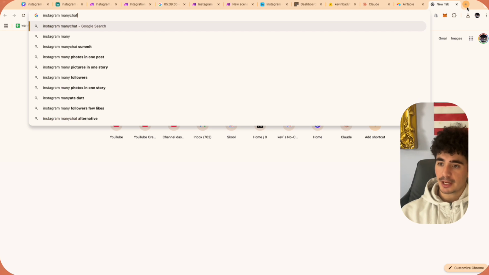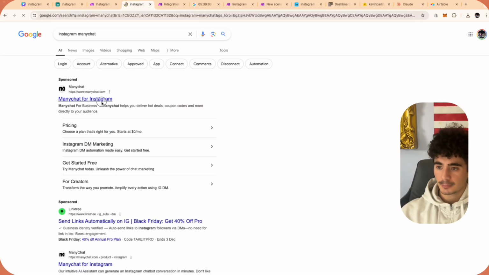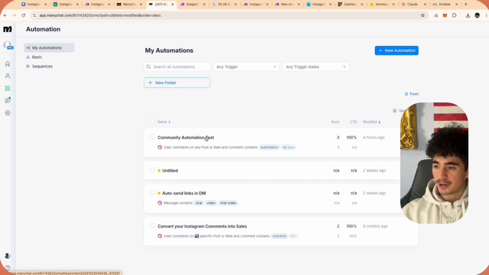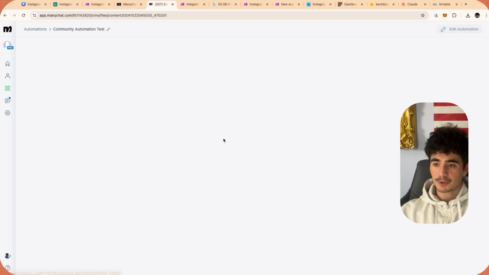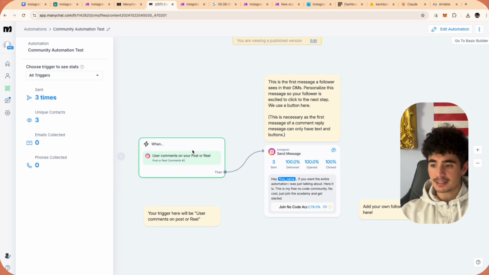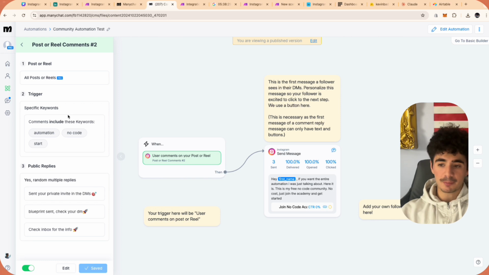And so to finish off this entire automation, I'm now going to show you guys Instagram ManyChat. So let's go Instagram ManyChat. And let's open this up. So we're gonna head into this automation tab and we're gonna open up one of these automations. So I have one already built out and it's called auto send links in DMs and the community automation test. And so this one, we're gonna open up the community automation test. And basically all that this does is anytime any user comments the word automation, no code, or the word start, we send them this entire message.